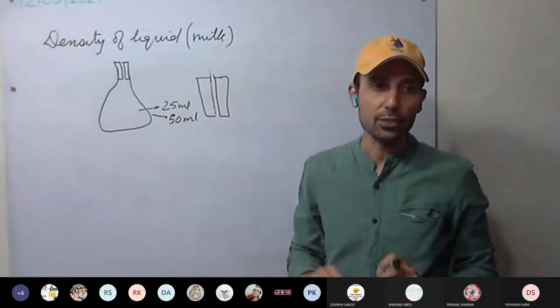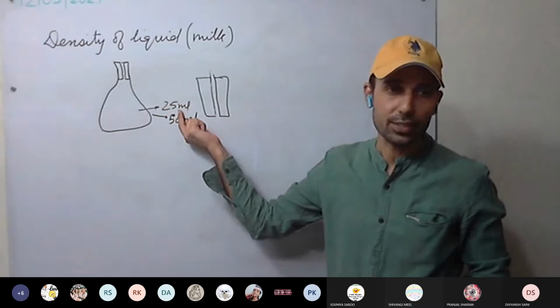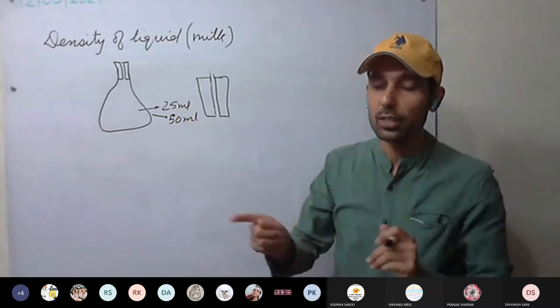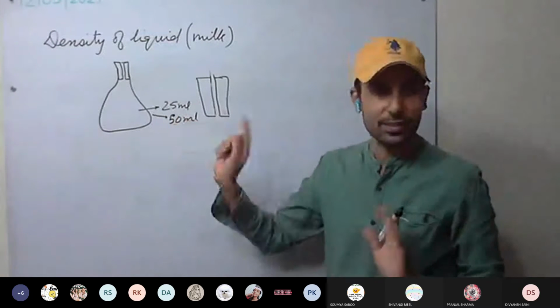In the market, you can go and say, give me a density bottle of 25 ml capacity, and you will get a smaller one. Someone says, give me a 50 ml one, and you will get a little bit bigger one. This is clear?